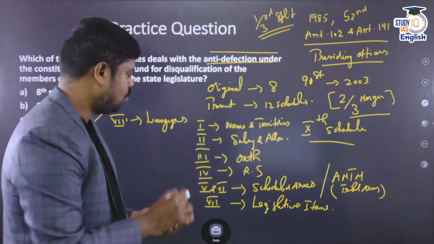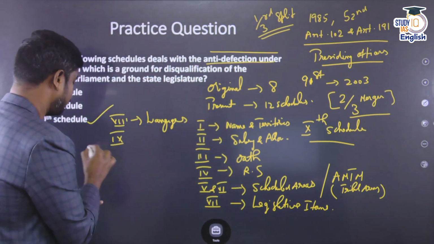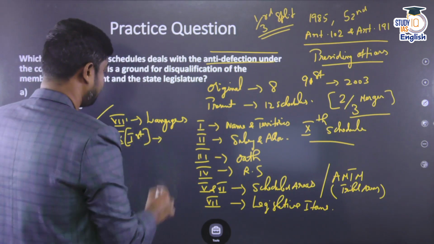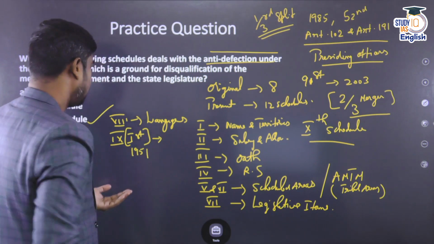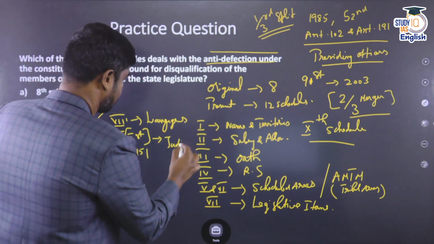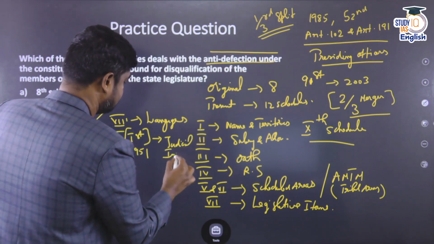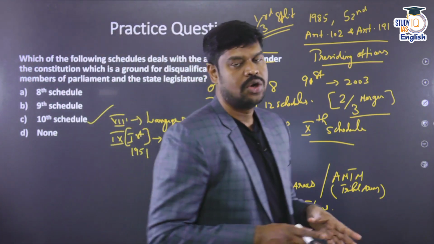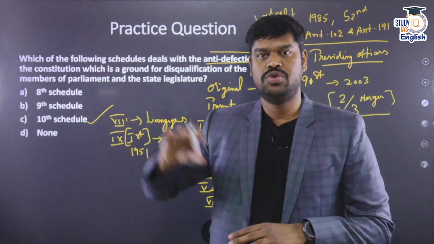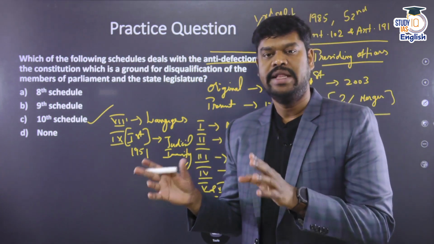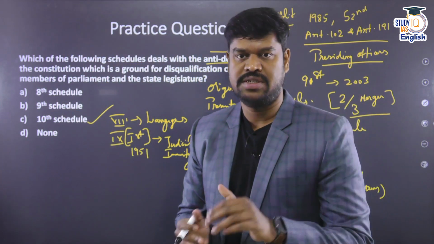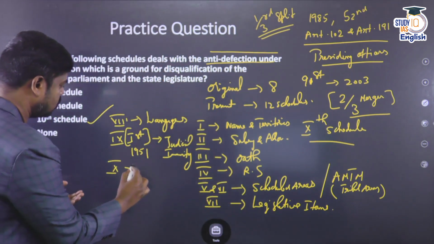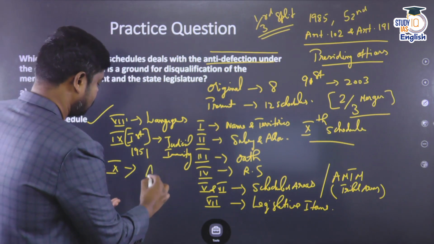Schedule 9 was inserted by the first Constitutional Amendment Act, in the year 1951, and this provides judicial immunity to certain laws placed inside the 9th Schedule. However, today the position of the 9th Schedule is not the same. Today the laws placed inside the 9th Schedule can be judicially reviewed on the ground that they violate the fundamental rights that constitute part of the basic structure, which we already discussed. Schedule 10 talks about the anti-defection law. Just now we have discussed this.